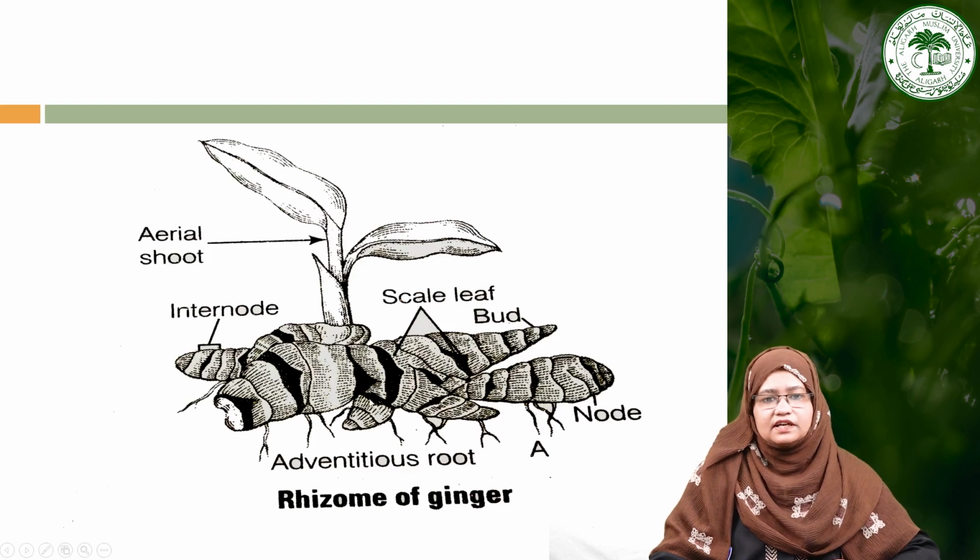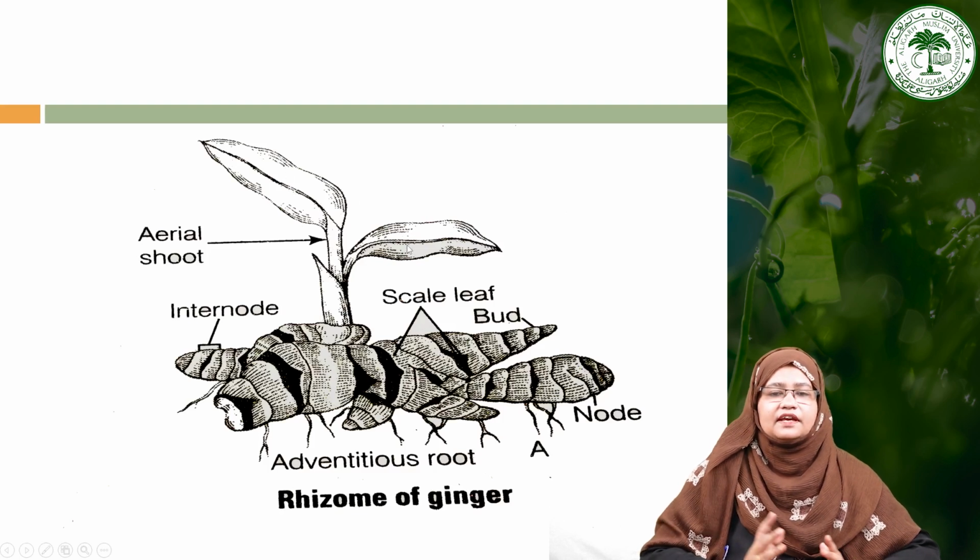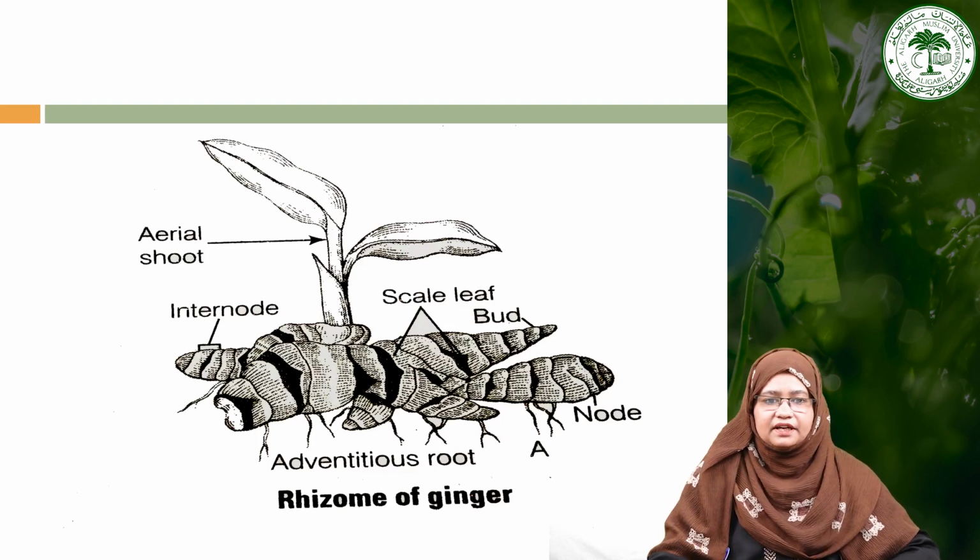You can see clearly here this is the underground stem. From this there is an aerial shoot which is very small in height, and there you can see leaves arranged alternately, or you can say distichous in manner. And here is the nodal region and the internodal region. This line represents the nodal region. As you can see, these are the nodes, and in between these regions there is the internodal region.